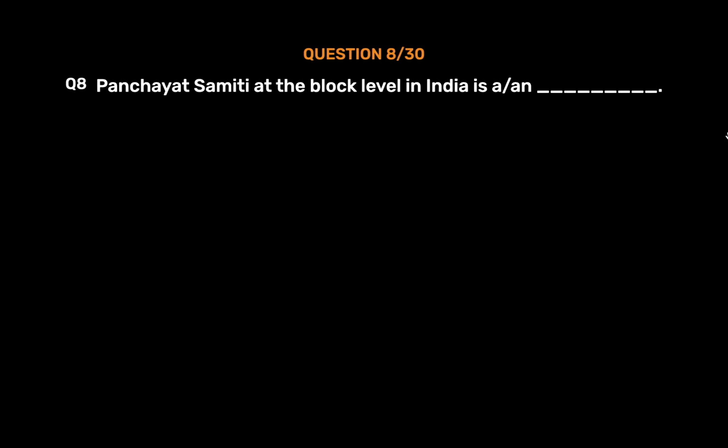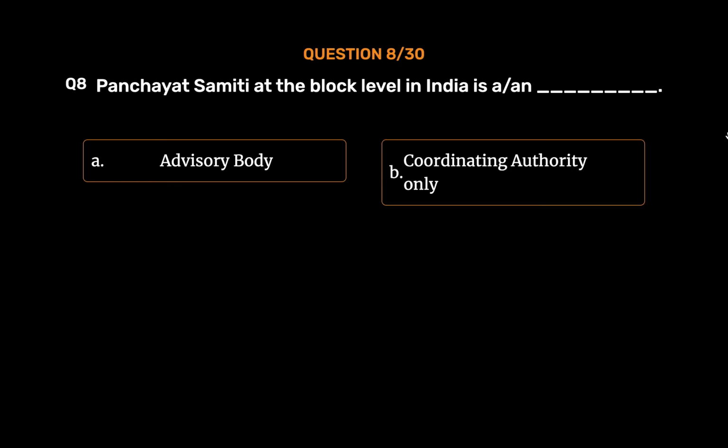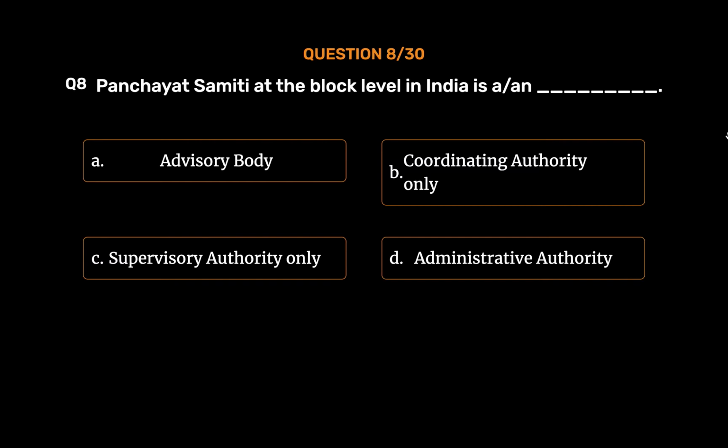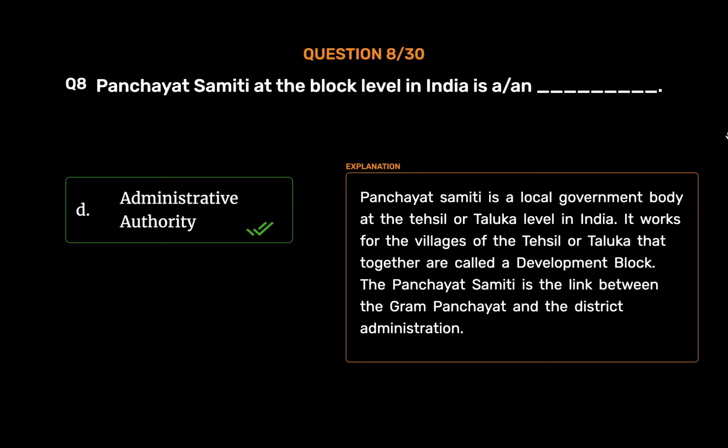Question number 8. Panchayat Samiti at the block level in India is an underscore. Option A. Advisory body. Option B. Coordinating authority only. Option C. Supervisory authority only. Option D. Administrative authority. The correct answer is option D. Administrative authority. Panchayat Samiti is a local government body at the Tehsil or Taluka level in India. It works for the villages of the Tehsil or Taluka that together are called a development block. The Panchayat Samiti is the link between the Gram Panchayat and the district administration.